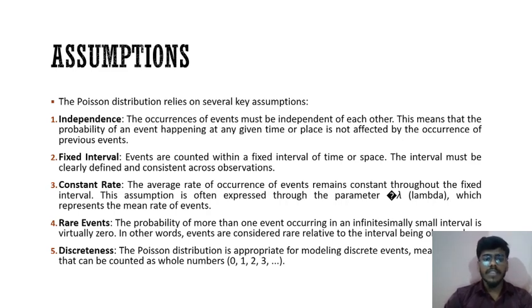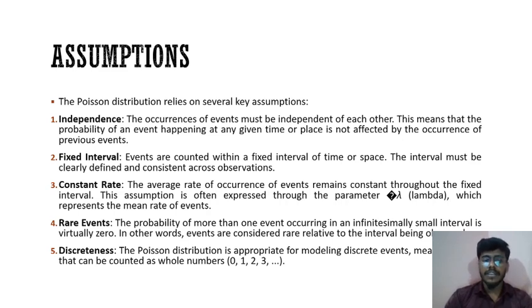Assumptions. The Poisson distribution relies on several key assumptions. Independence. The occurrence of events must be independent of each other. This means that the probability of an event happening at any given time or place is not affected by the occurrence of previous events. Fixed interval. Events are counted within a fixed interval of time or space. The interval must be clearly defined and consistent across observations.